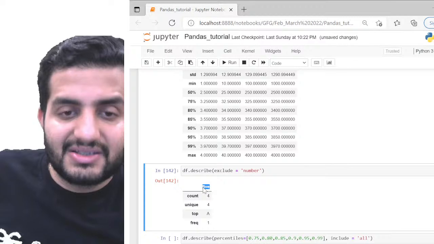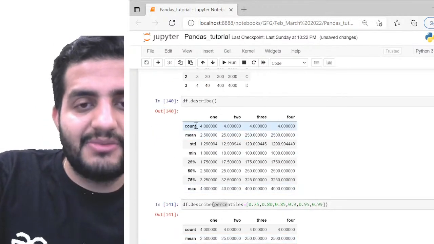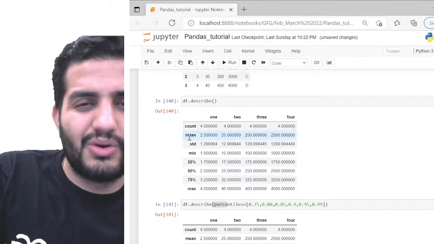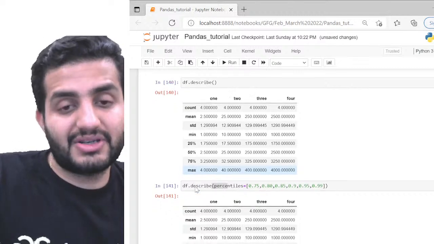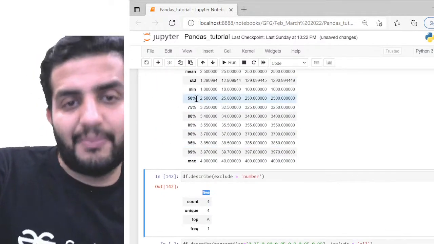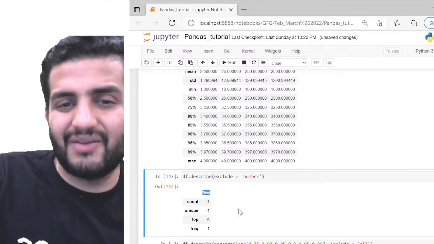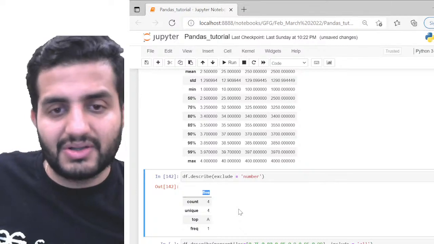So for this string, can you see this? Earlier, by default, I was having these many individual parameters, right? So count, mean, standard deviation, minimum, maximum, 25th, 50th, and 75th percentile. But can you have a minimum? Can you have a percentile value? Can you have a standard deviation on a string? You cannot do that. You cannot calculate a standard deviation on a string, right?